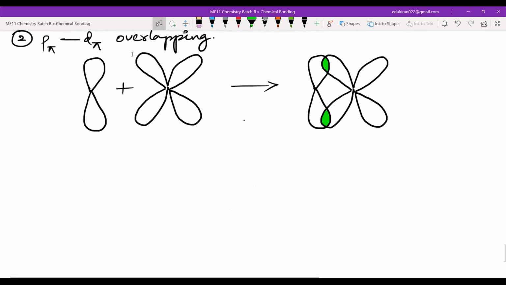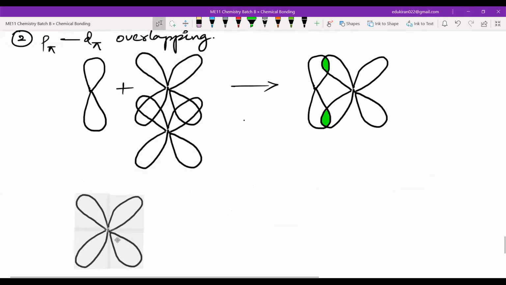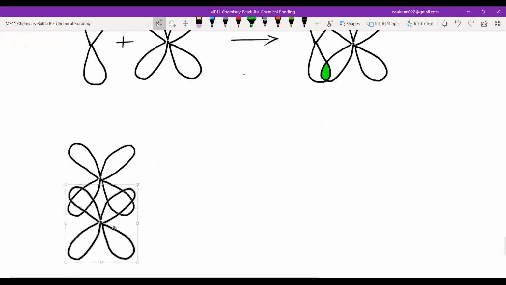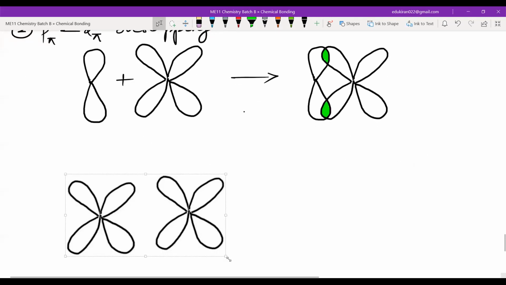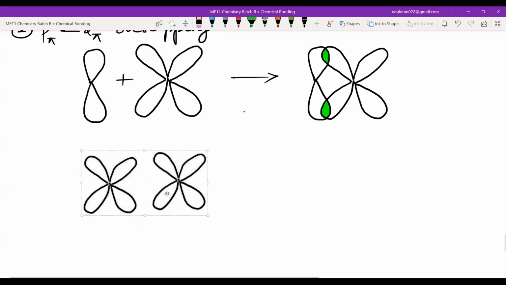There is another overlapping which can take place, that is d pi d pi. So one d orbital, and this is another d orbital. Third is d pi d pi overlapping.